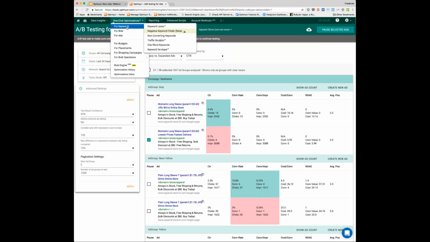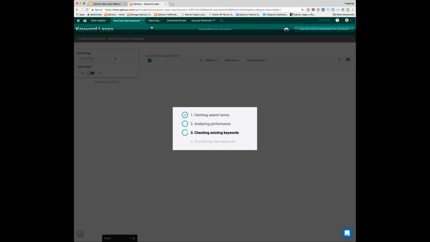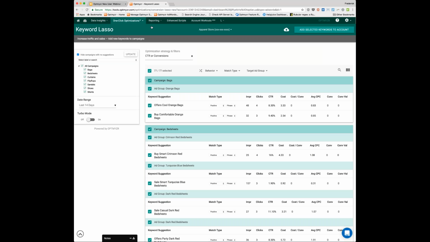So we can do these optimizations for helping you find new keywords. So for example, we can look at the keyword Lasso, which is our methodology for query management. And we'll find queries that seem to be really good for your account, either because they have conversions or because they have a really good click-through rate compared to the underlying keyword. From here, we make it super easy to add these queries as keywords to your account.